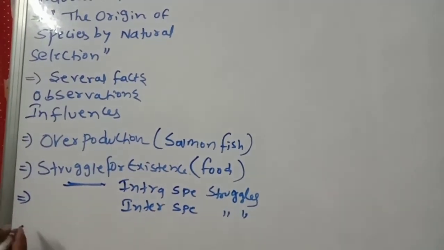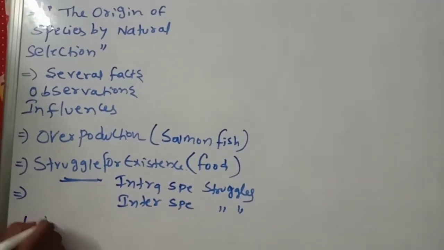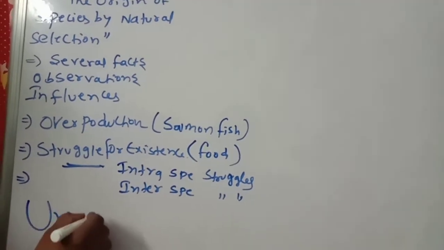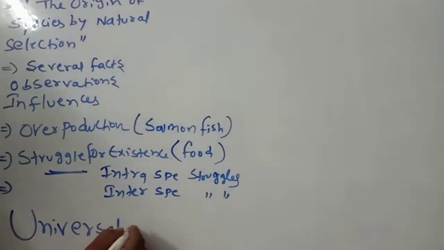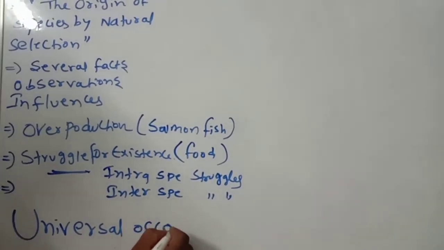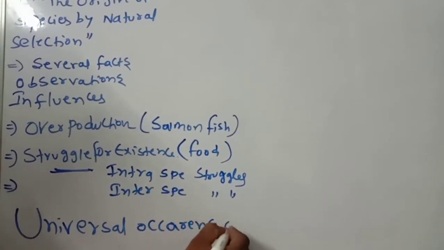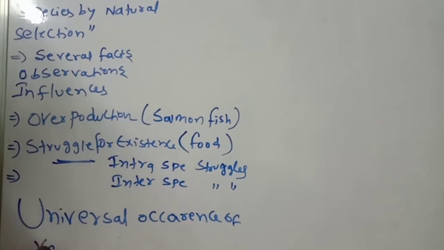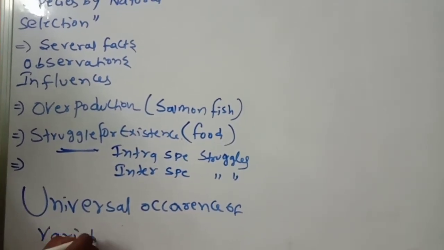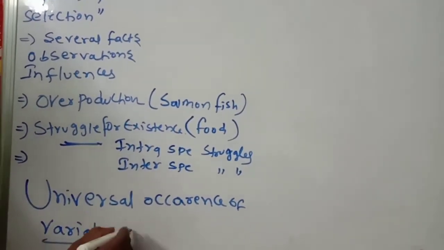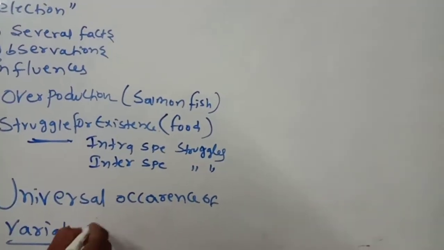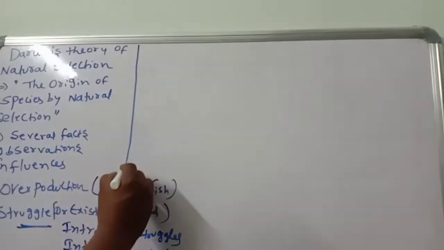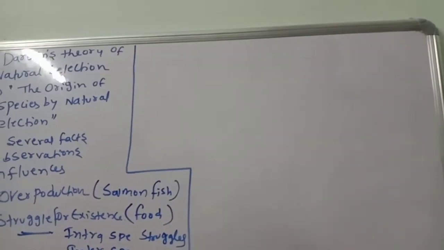The next concept is the universal occurrence of variation. Children, observe carefully what this universal occurrence of variations says.